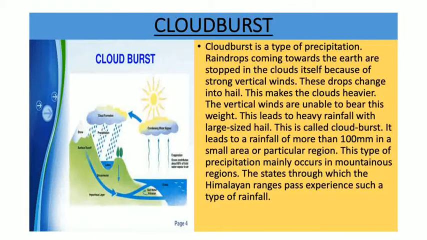The vertical winds are unable to bear this weight, and this leads to heavy rainfall with large sized hail, and this is called cloudburst. It leads to a rainfall of more than 100 millimeter in a small area or particular region, and this type of precipitation mainly occurs in mountainous regions. The states through which the Himalayan ranges pass experience such type of rainfall.